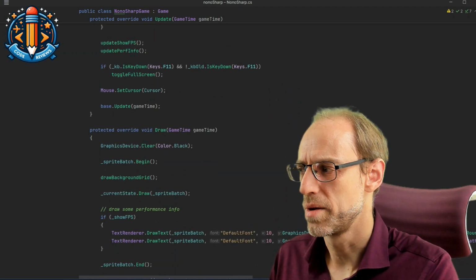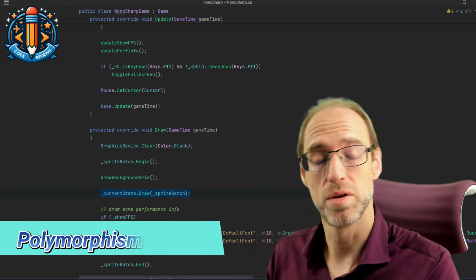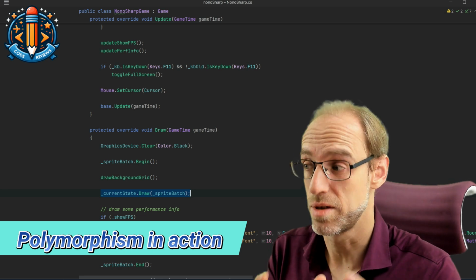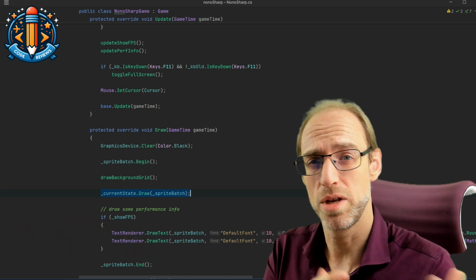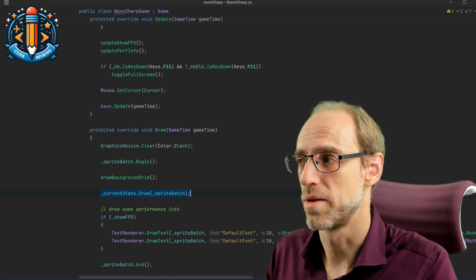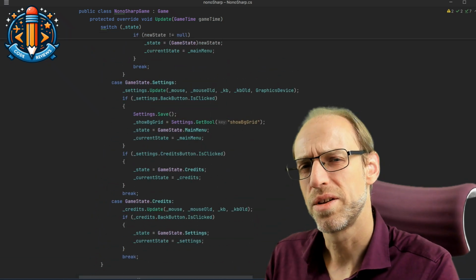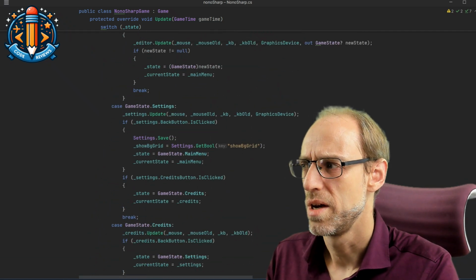That was in the draw method, where now instead of a big switch like this, you just have the draw call, because these interfaces all provide the method. So each game state you are in just has a draw implementation, instead of switching over these and calling each one on its own. And we said the tell don't ask principle is violated here because when you look at what's happening here,